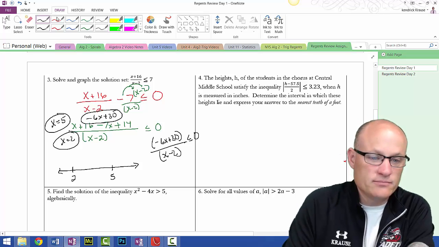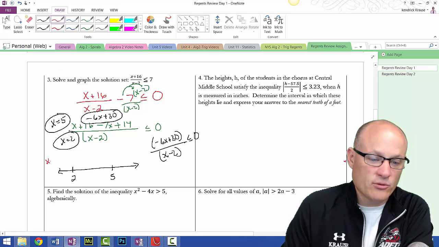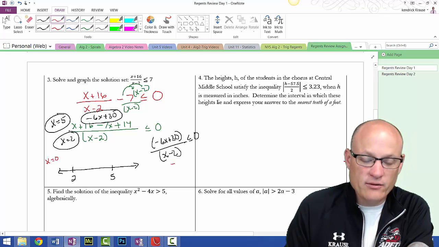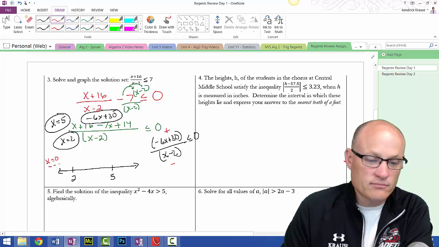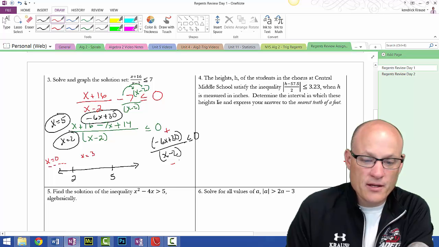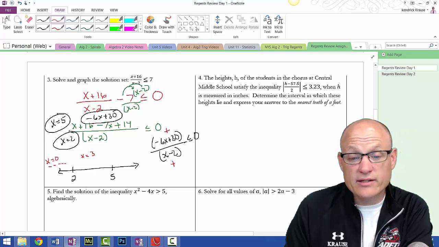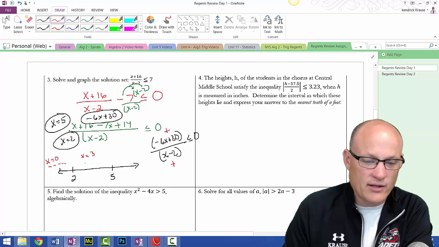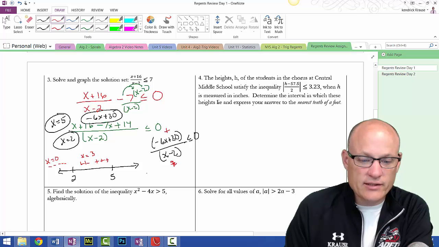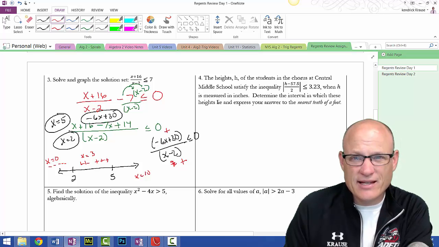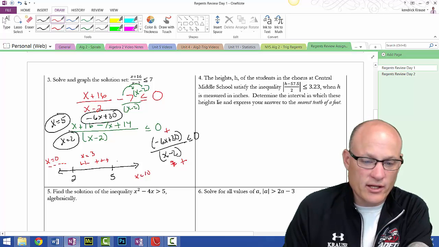So I'm going to plug in x equals 0. That would make the numerator positive and the denominator negative. Negative over positive is, in fact, negative. Now I'm going to try x equals 3. Negative 6 times 3 is negative 18 plus 30, that would make this positive, and x minus 2 is positive. So positive over positive is positive. And then I'm going to plug in like 10. That would make the denominator positive, but negative 6 times 10 is negative 60 plus 30, that would make the numerator negative.